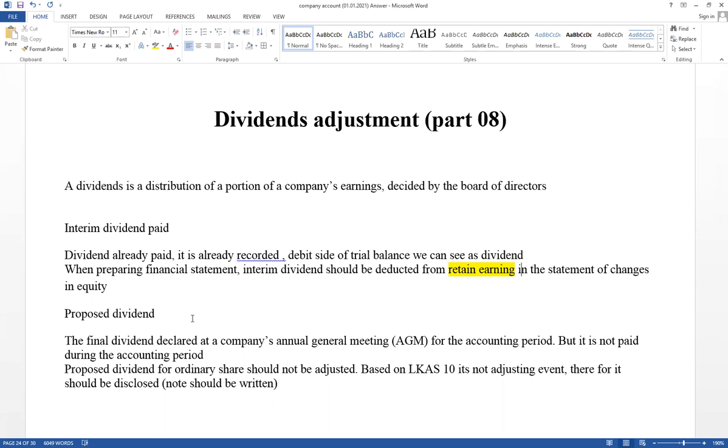Based on LKAS 10, proposed dividends should not be adjusted.